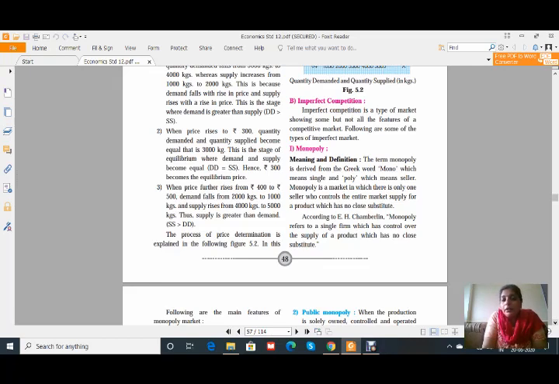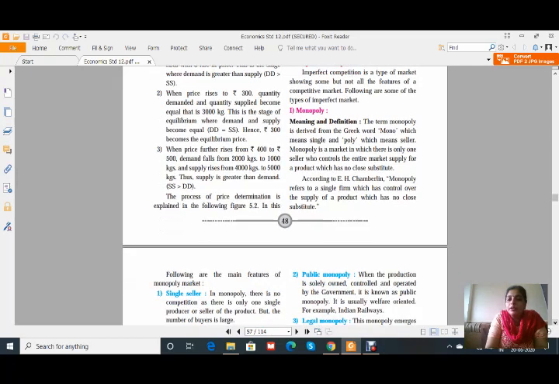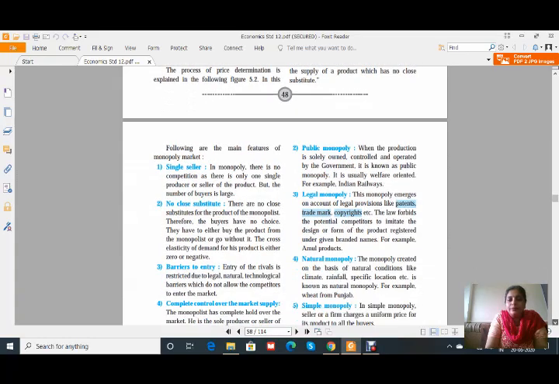That means here only one product is being sold by the one seller, but the buyers are many, or we can say large. Here the definition is given by Professor E. H. Chamberlin: Monopoly refers to a single firm which has control over the supply of a product which has no close substitute. Here substitutes are not available and total control of supply is with the seller only.